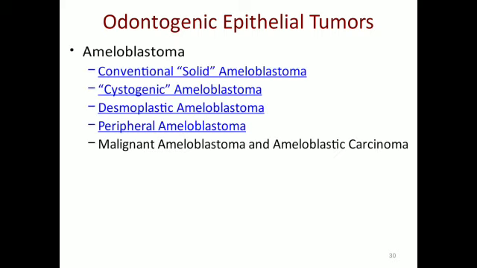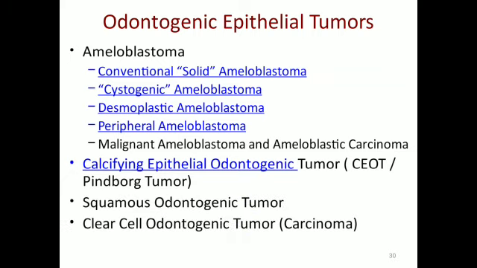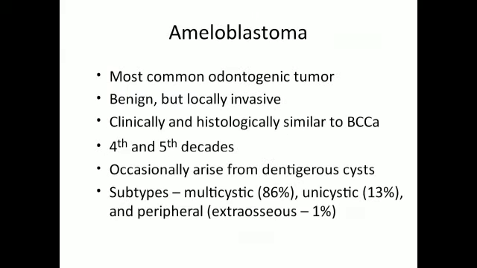Odontogenic epithelial tumors. The very important tumor is ameloblastoma, also known as adamantinoma. Types: conventional solid ameloblastoma, cystogenic ameloblastoma, desmoplastic ameloblastoma, peripheral ameloblastoma, also malignant ameloblastoma and ameloblastic carcinoma. It is very important, can come as a long note or a short note. Others include calcifying epithelial odontogenic tumor, CEOT, Pindborg's tumor, squamous odontogenic tumor and clear cell odontogenic tumor.